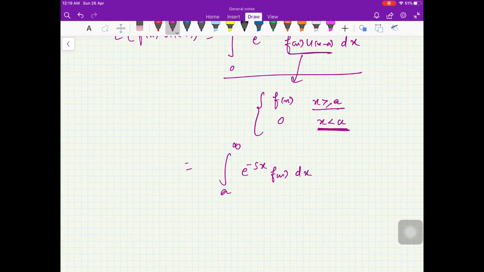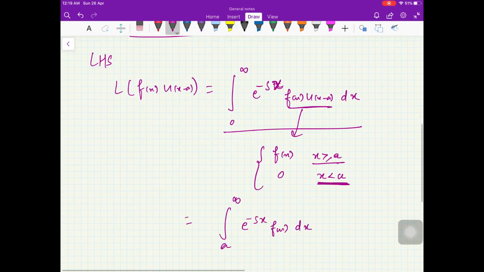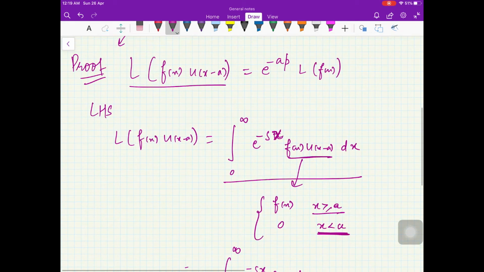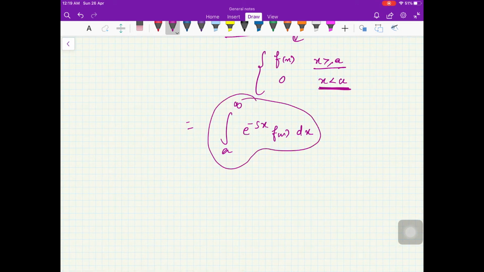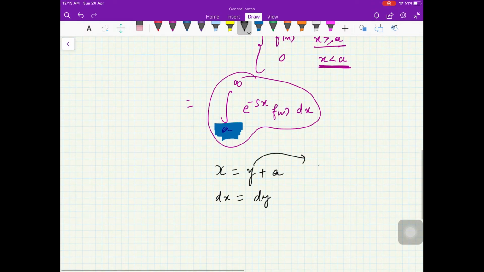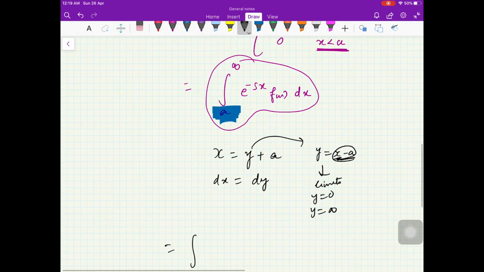Right, fine. Now what you can do here: if you see, the only difference with the Laplace transformation is this limit of integration. In the Laplace transformation it is 0, here it is a. So I want to make it 0. So what I'll do, I'll make this substitution x is equal to y plus a. So you have dx is equal to dy. Now y is x minus a, so the limits will be, when x is a, y is 0. When x is infinity, y is infinity.